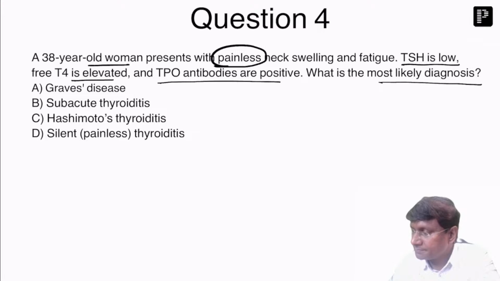Painless neck swelling. The options are Graves, subacute thyroiditis, Hashimoto's, then silent or painless thyroiditis.